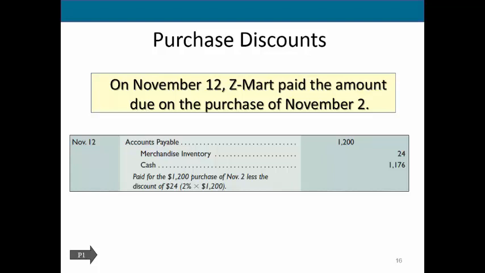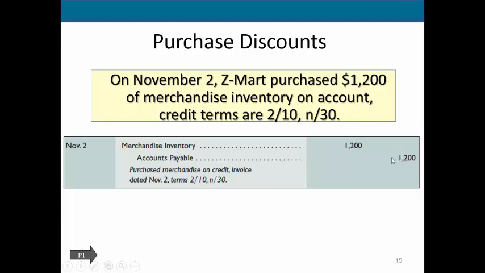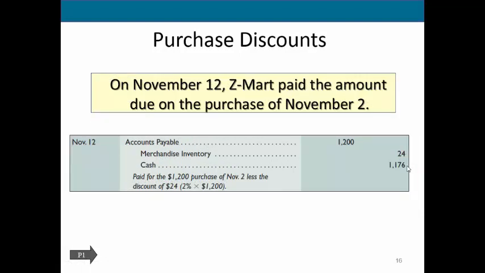But this can be tricky. Here we have our full accounting journal entry. We're going to reduce accounts payable by the full amount, $1,200. You see, we booked accounts payable for $1,200. And that is because we had an obligation when we purchased this inventory that we owed someone a contractual amount of $1,200. Now when we pay them, they are offering us a discount because we paid quickly. So even though the cash that we pay them is not going to be this full amount, we still get to reduce the accounts payable by the full amount because we have fulfilled our contractual obligation.